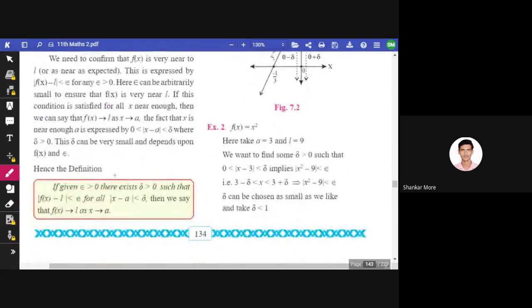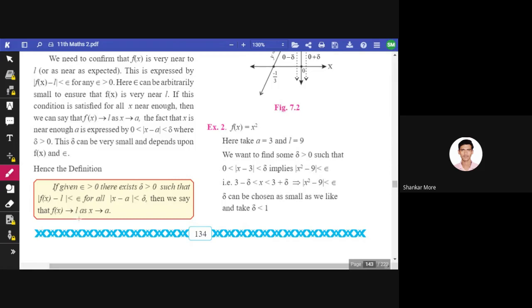Now the definition of limit. So this is the definition of limit. If given epsilon greater than 0, there exists delta greater than 0 such that the modulus of f of x minus L is less than epsilon for all x with modulus of x minus a less than delta, then we say that f of x tends to L as x tends to a.